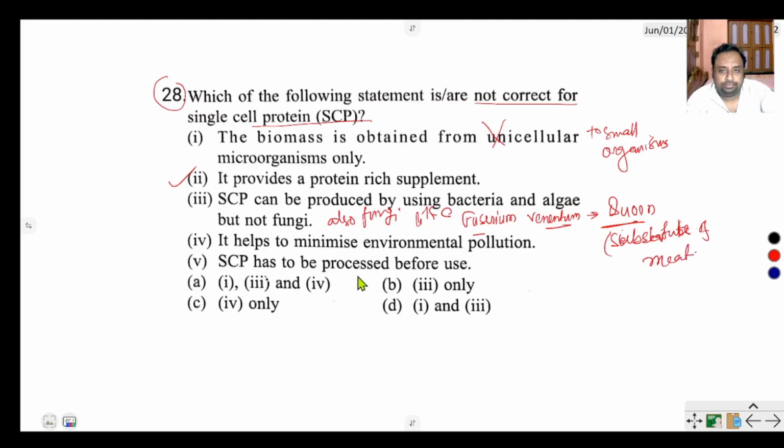Okay, Quorn. It helps to minimize environmental pollution, right? SCP has to be processed before use. SCP has to be processed, right? The not correct options are 1 and 3, that is D. 1 and 3 are the not correct options, and 2, 4 and 5 are correct.